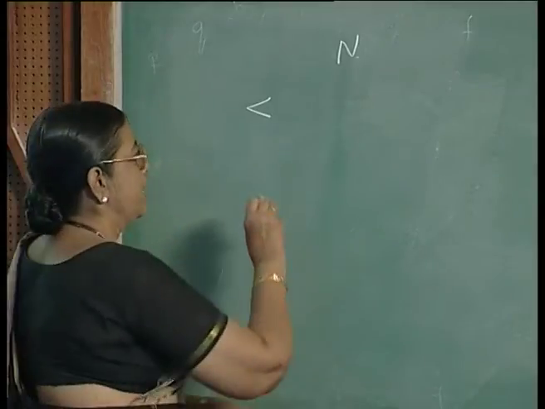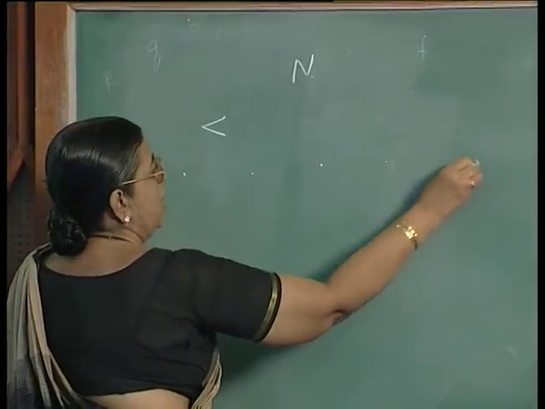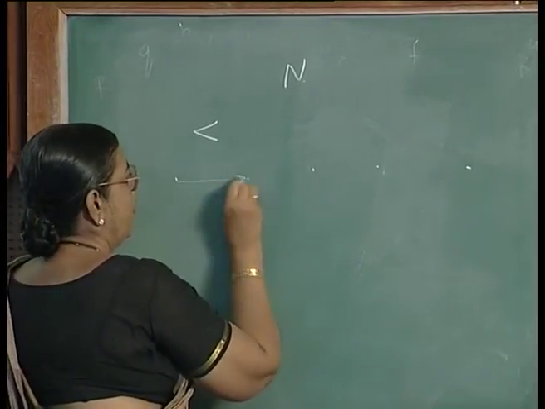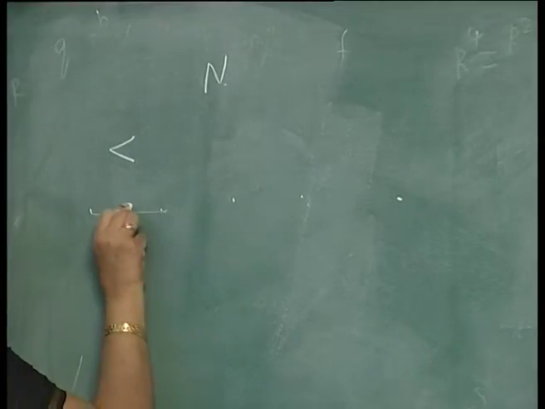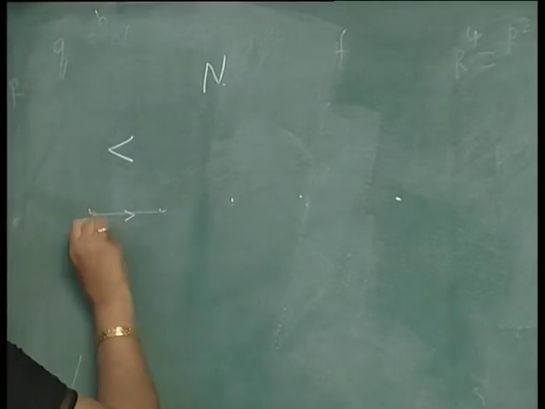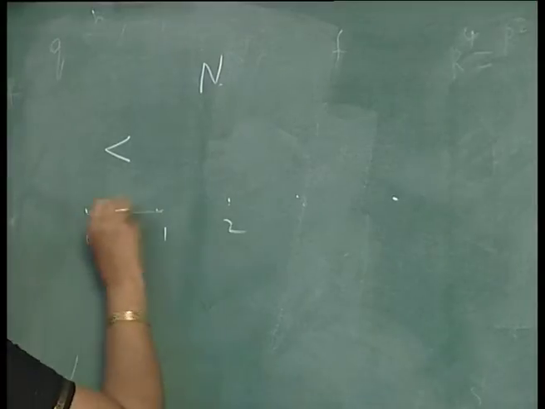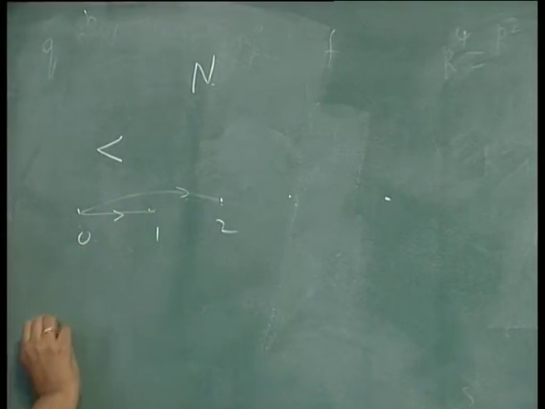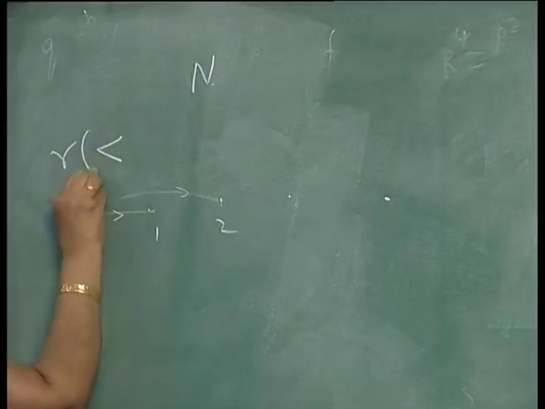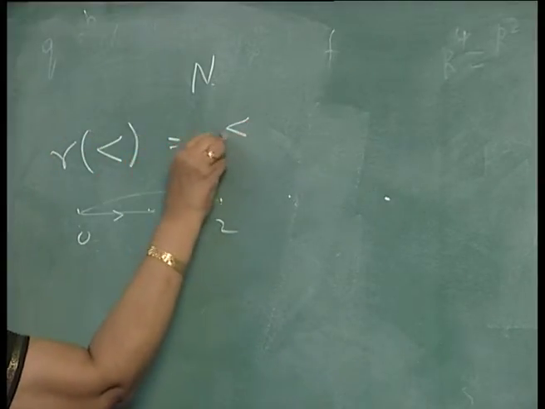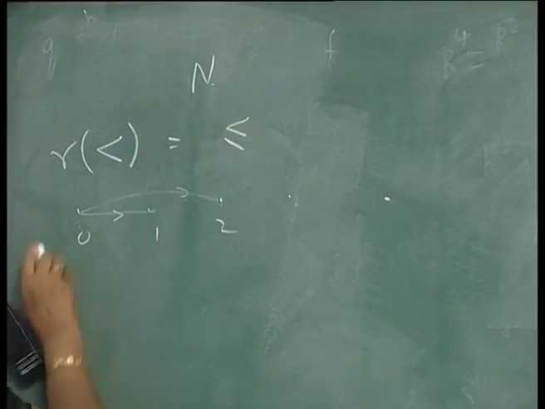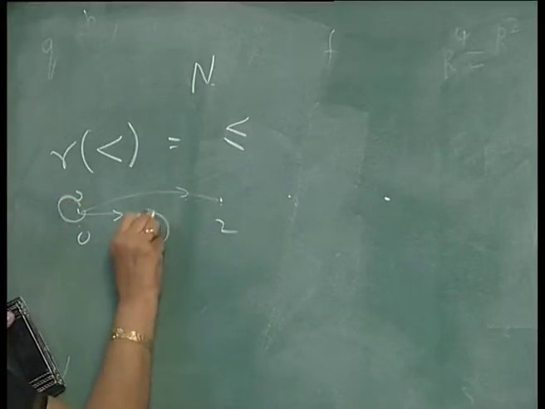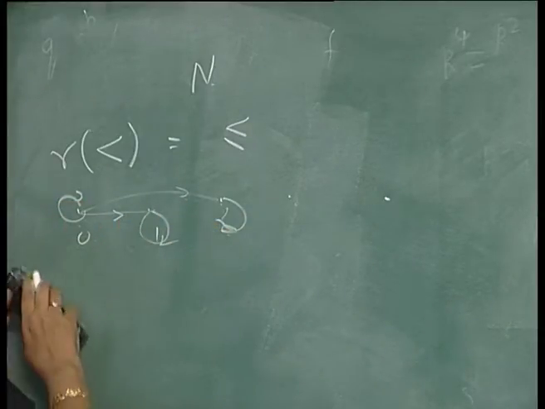So, if you look at the natural numbers like this, less than relation will have arcs: A is less than B, A is less than C, and so on, but there will not be any self loop. The reflexive closure should have a self loop at every node, and so the reflexive closure of the less than relation will be the less than or equal to relation, including self loops like this.